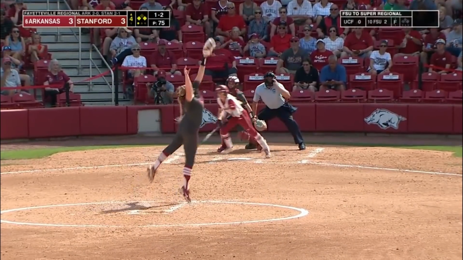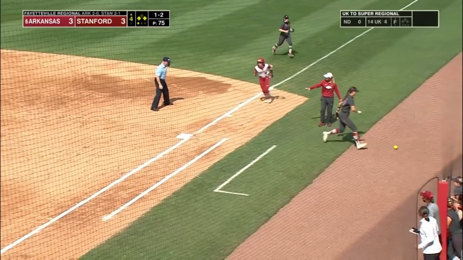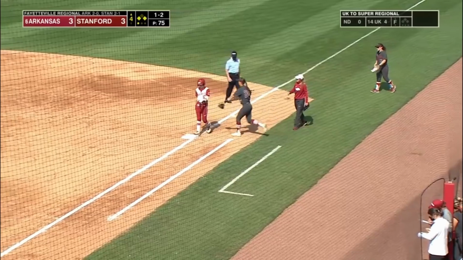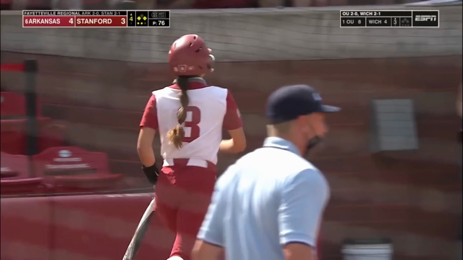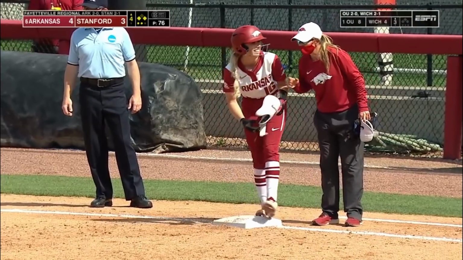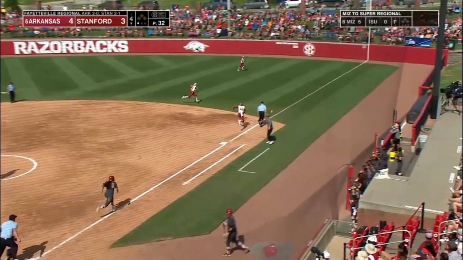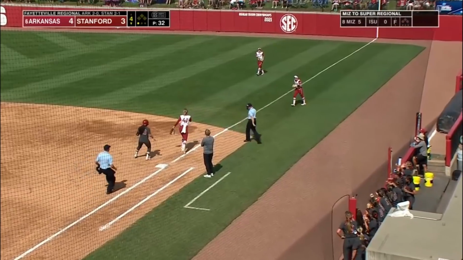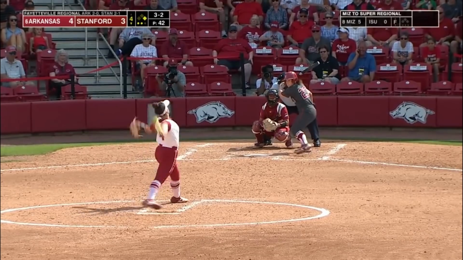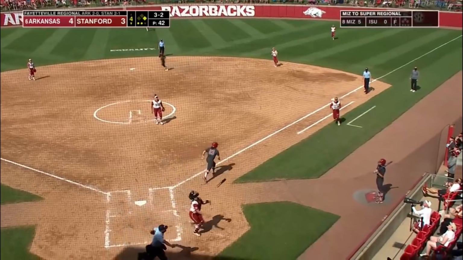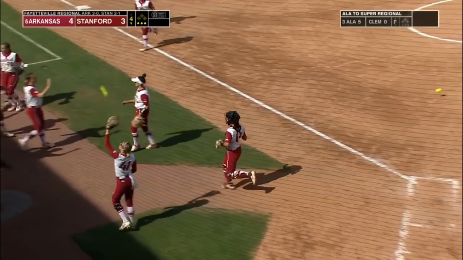Huffine trying to put Arkansas in front. Bouncer goes over the head of Vaughner. Stepping out of the bag for 1 out for Stanford, but now the ball gets away. They tried to get 2. The runner's going to score. Cesena comes in. Arkansas leads 4-3. She said she came in the dugout and slipped, and that's going to bounce in for a hit down the right field line there. That time by Christina Inoue, who just comes first. 2 down. The pitch. Fouled back. And it's caught by Kayla Green to end the inning.